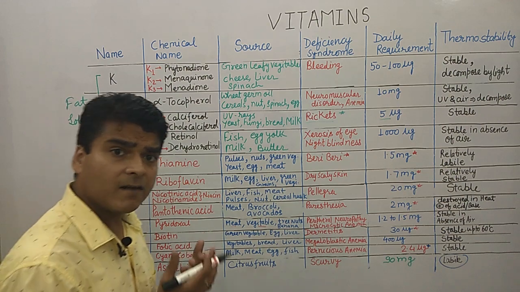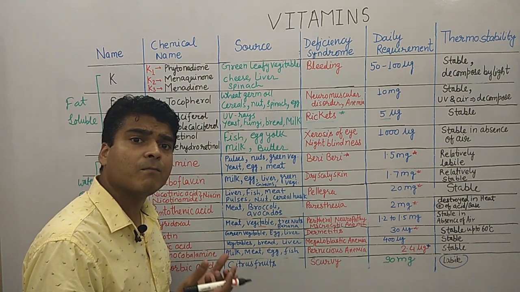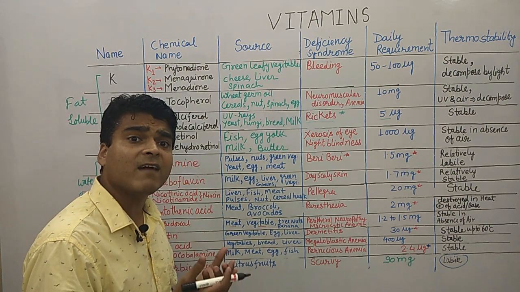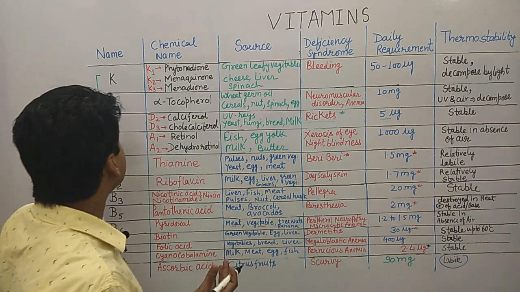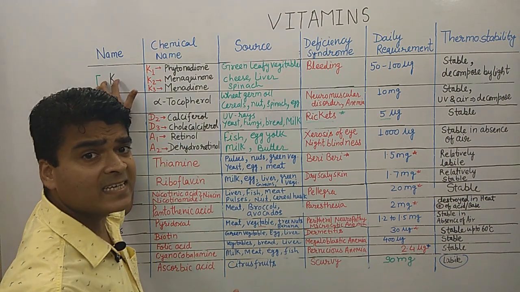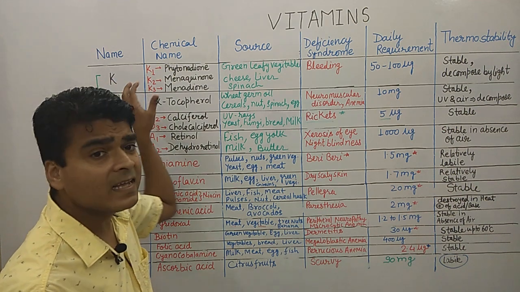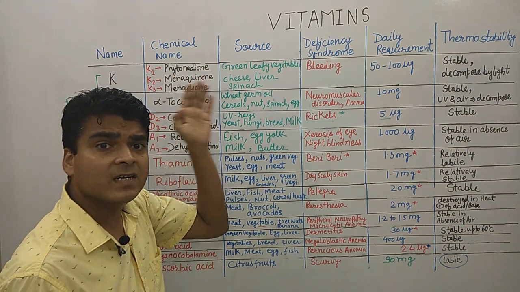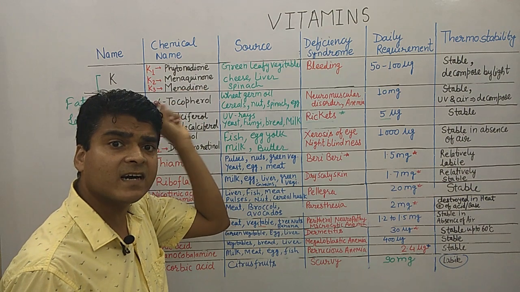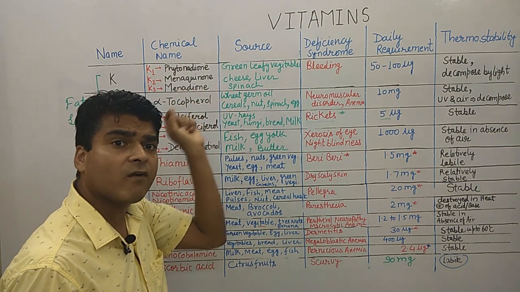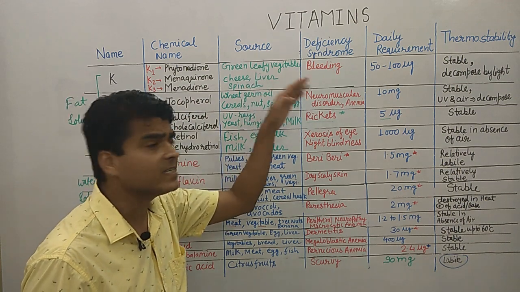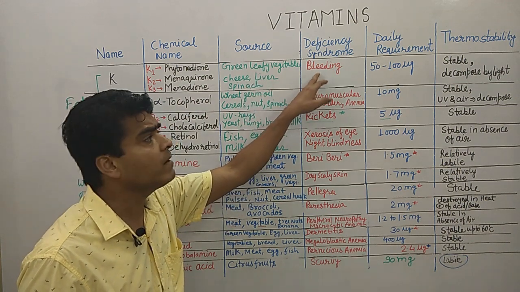If vitamin K is deficient in our body, then clotting is affected, and that causes bleeding. It is very easy to remember: K for clotting, as in German and French where clotting is written with K, not C. So if clotting is deficient, we easily remember bleeding.